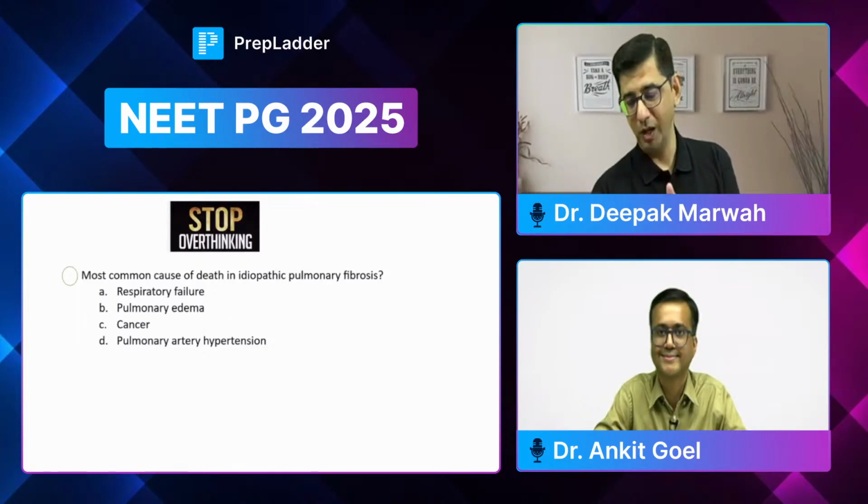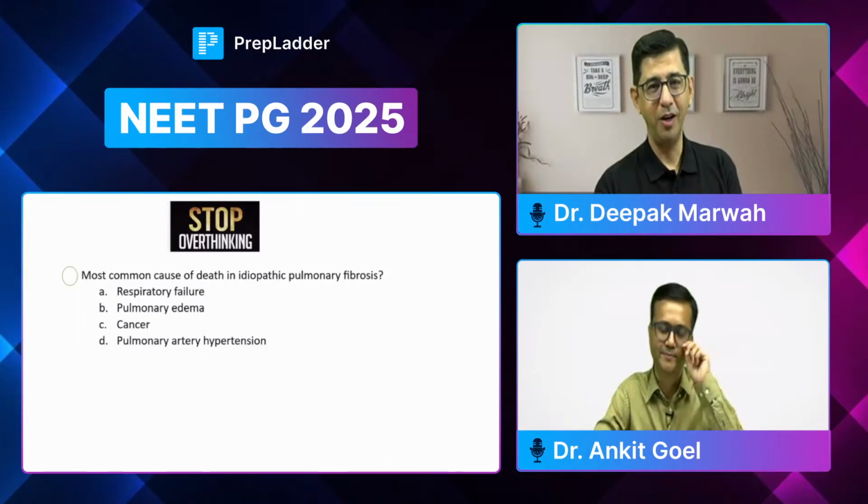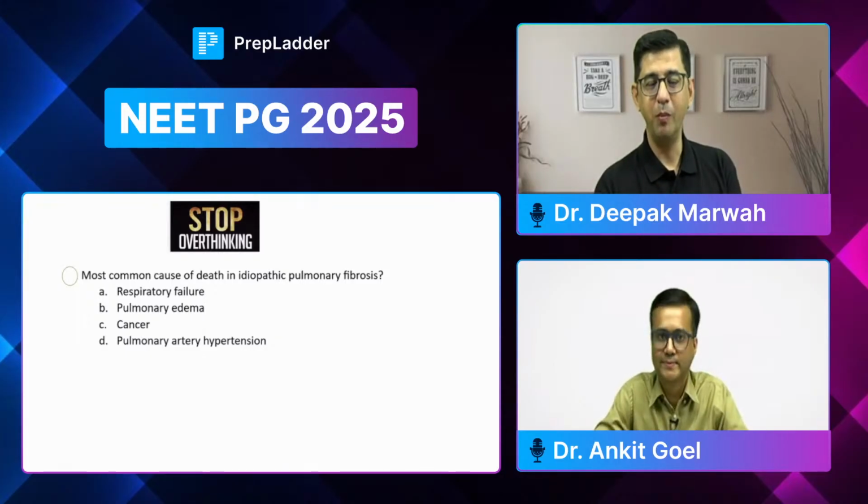And this is just to tell you that, because this is a recap, I think it would be easier for you. But when I was talking to students who actually sat for the paper, they said, sir, in idiopathic pulmonary fibrosis there will be hypoxia, and hypoxia will cause pulmonary artery vasoconstriction, and then it will cause pulmonary artery hypertension.